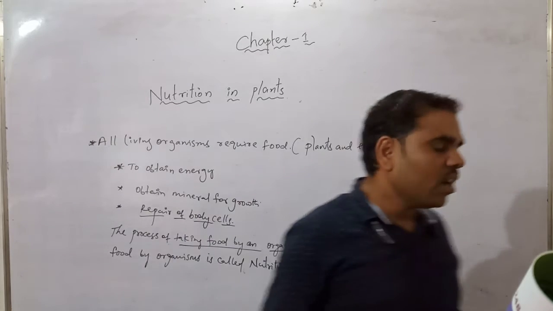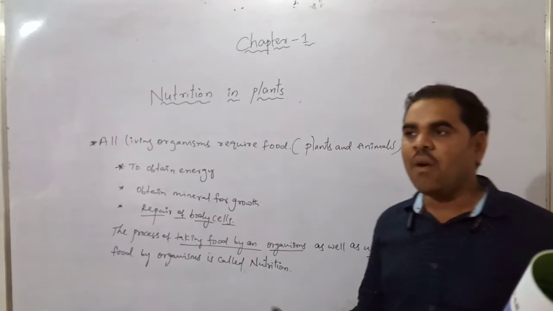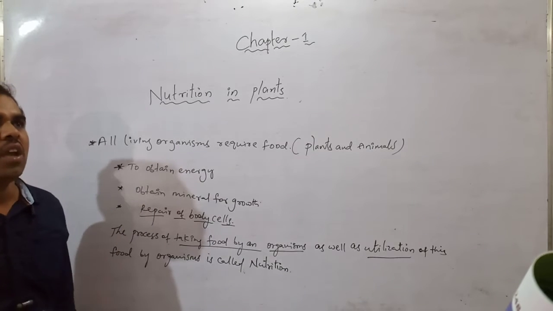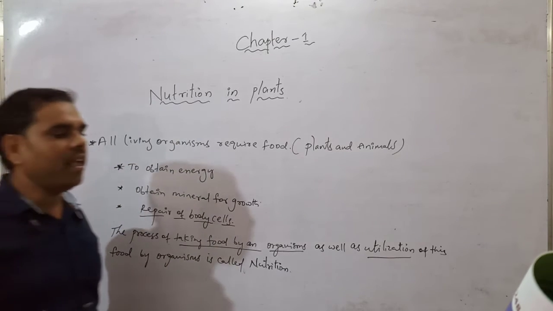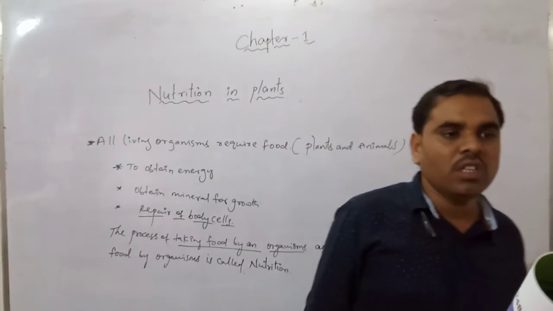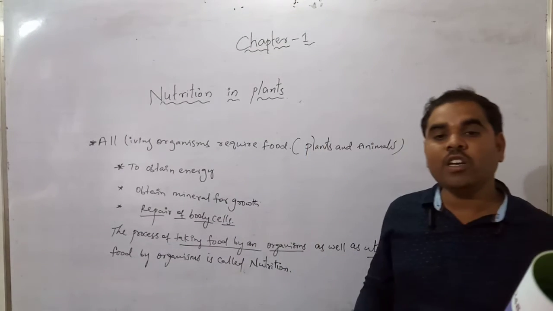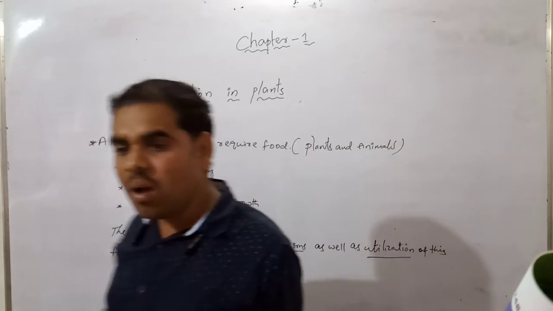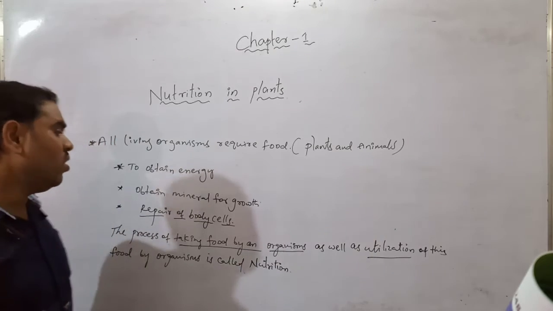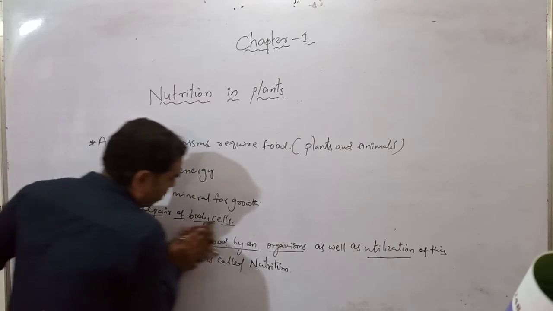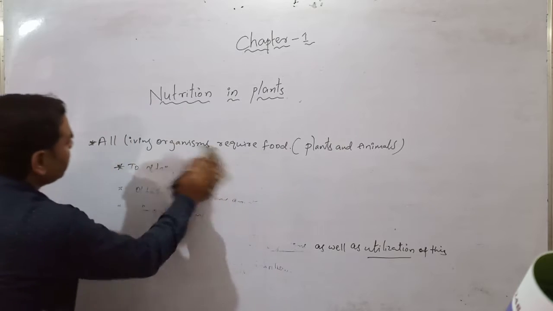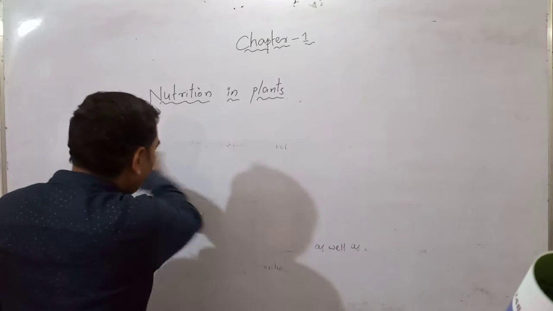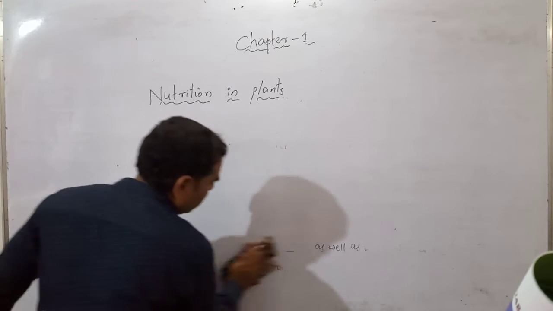We have to take different types of nutrition. Our mother also says you have to take this type of nutrition. It helps the growth of our body, your muscles will be strong, and our skin will glow. We have to take mineral-rich food, protein-rich food, carbohydrates and vitamins. All these are required for our body.